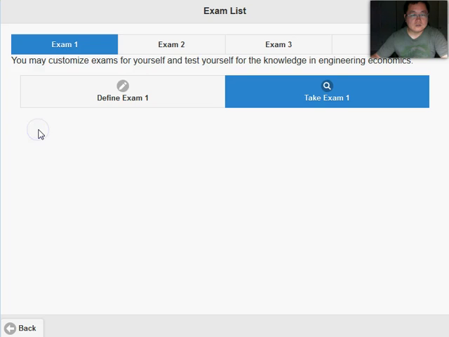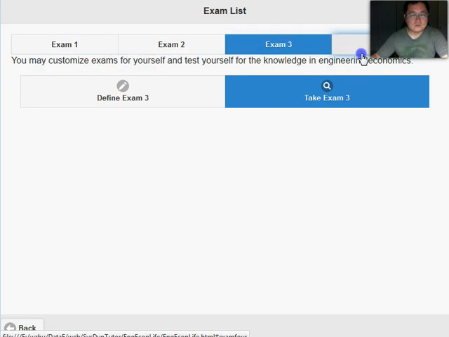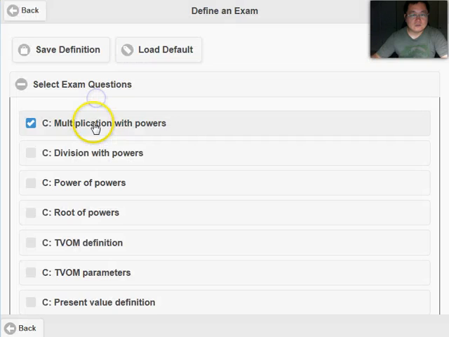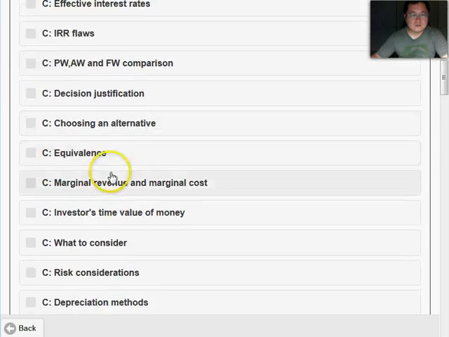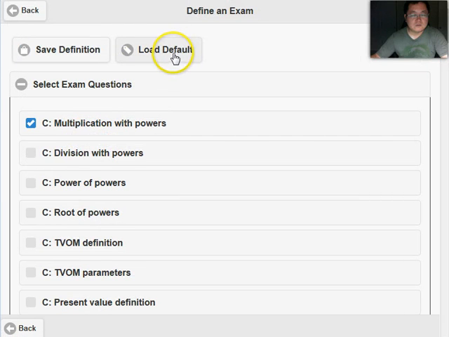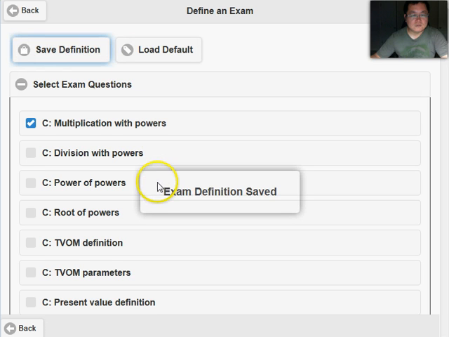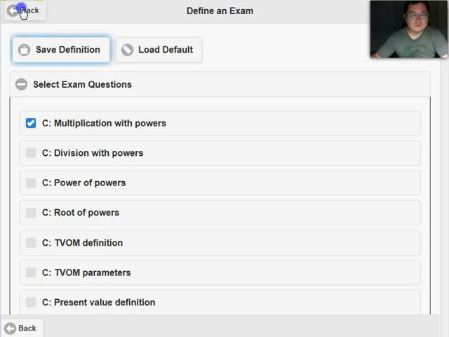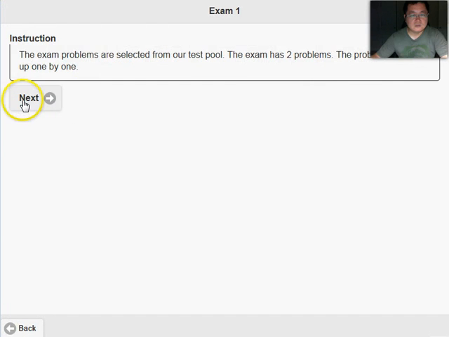You can also organize the exam. You can define 4 exams, and for example, I'll define the first exam. For the first exam I only set 2 problems. You can load the default, which is what Dr. Marquez has set in the past. I will just save. Once you finish your definition, you save it, go back, and work on your problems, and it will tell you that you have 2 problems. Of course you should probably select more than 2, but I just want to demonstrate how this works.